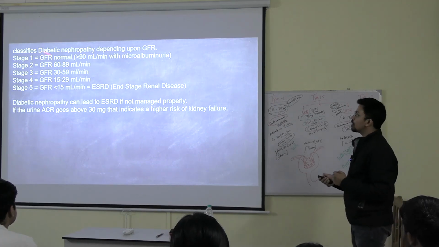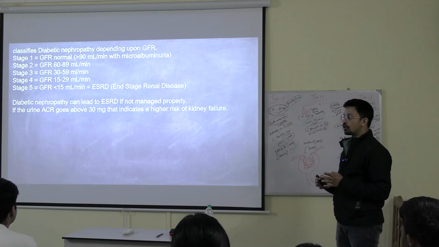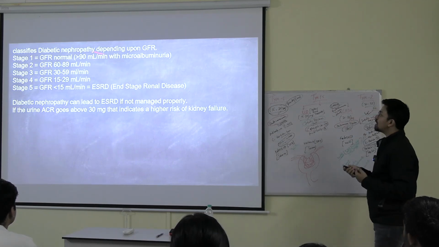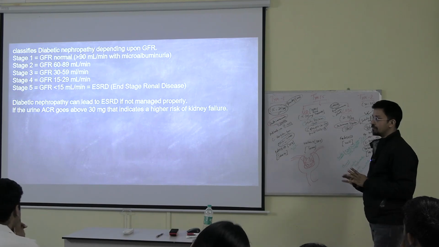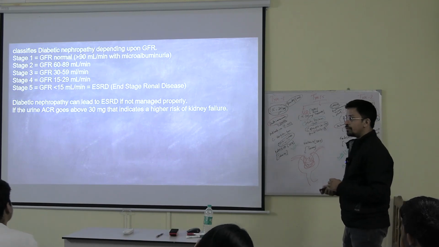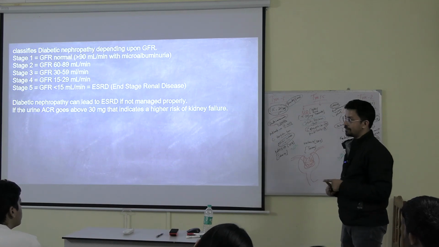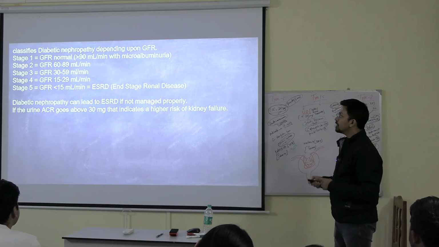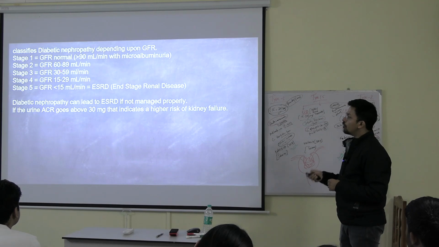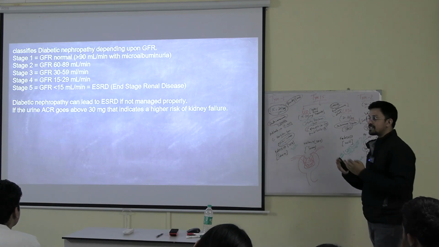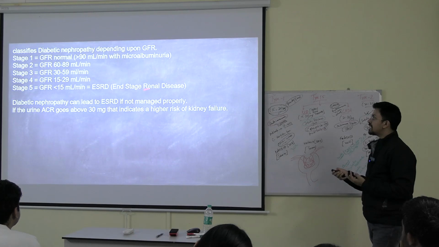In stage 1, the glomerular filtration rate is more than 90. The normal glomerular filtration rate is 125. If it is more than 90 and only microalbumin is present in the urine, so what you will get is a GFR of more than 90 and a high urine ACR to measure the microalbumin. So that could be stage 1. Over a period of time, if you don't maintain, the GFR keeps on decreasing, and depending upon the GFR, you can stage them as stage 1, 2, 3, 4 and 5. Stage 5 means end stage renal disease.